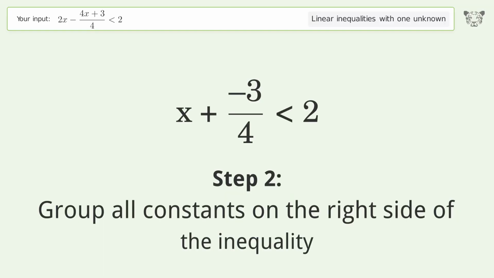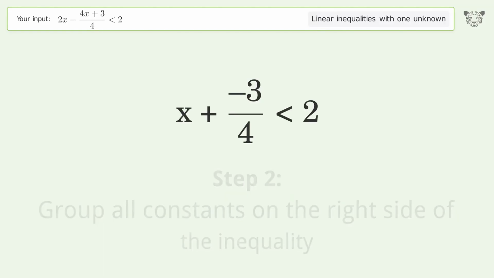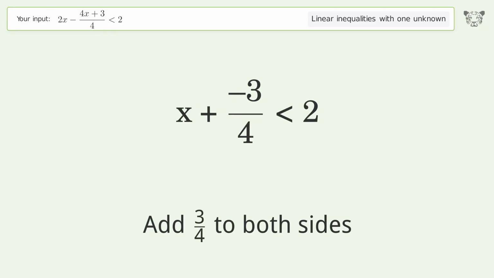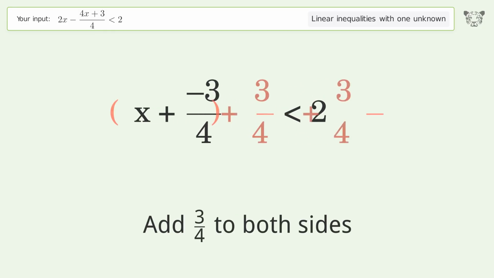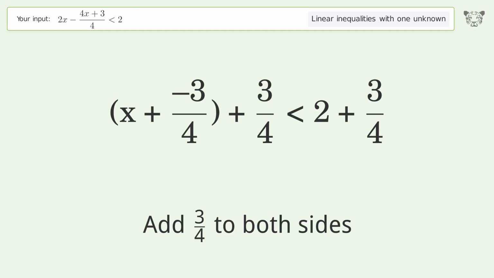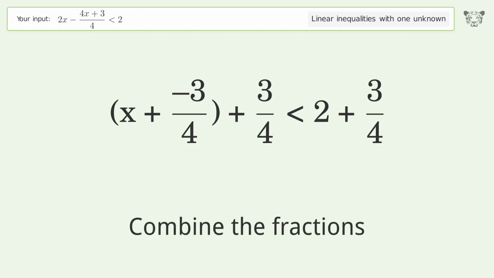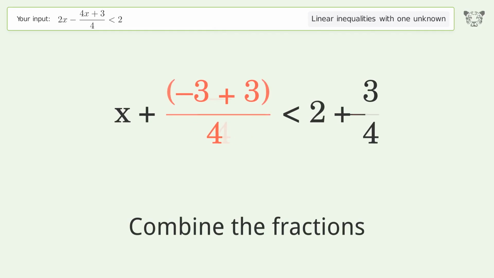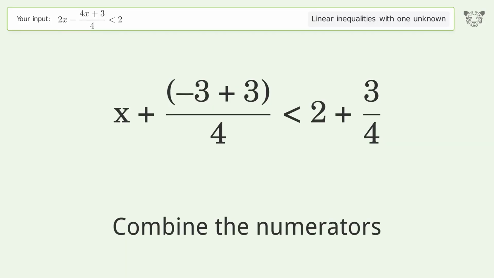Group all constants on the right side of the inequality. Add 3 over 4 to both sides. Combine the fractions. Combine the numerators.